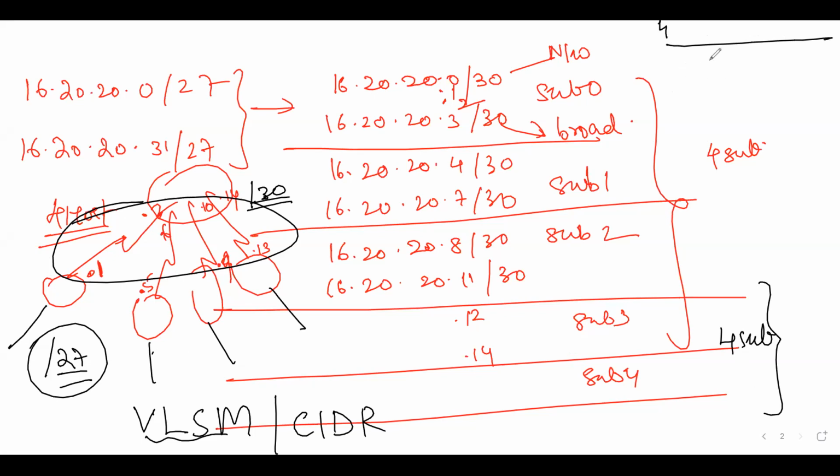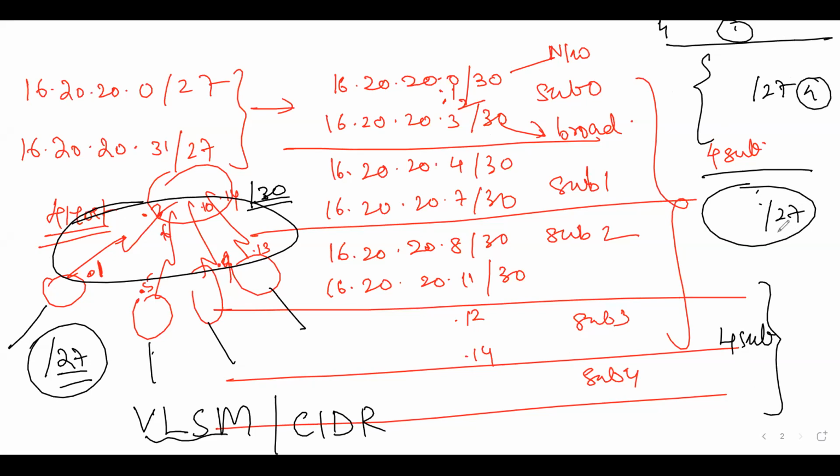Again, you will use 4 networks from the remaining /27, and still you will be left with a few more in /27. So 1 is utilized over here, 4 you will utilize for /27, and then you will still have 3 more networks of /27, which you can further use for variable length subnetting.